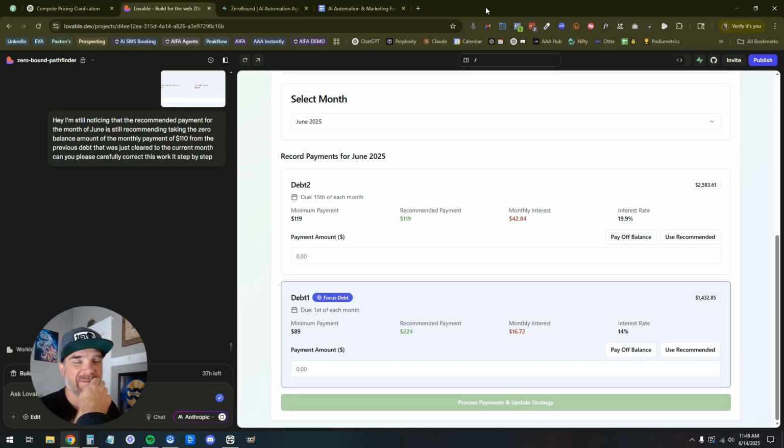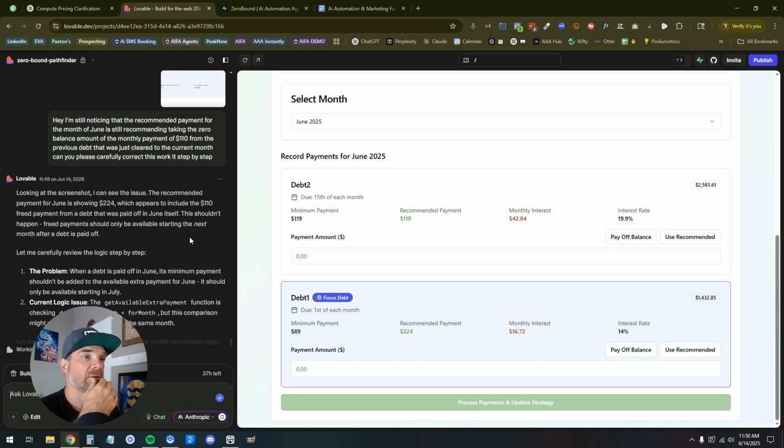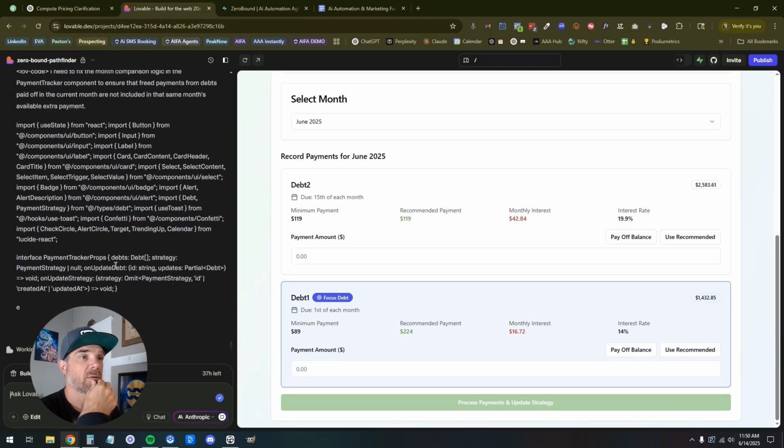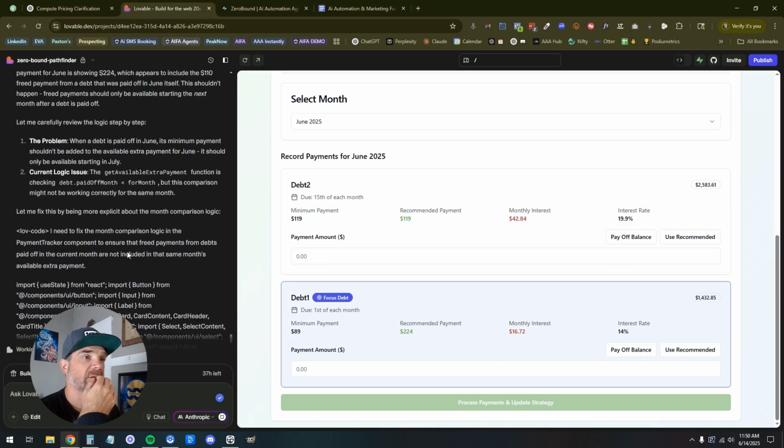I think they see something like a 6 to 8% increase in accuracy when you use that command to work it step by step. Correct. So let me carefully review the project. Okay. Cool. Let's see what happens next here.